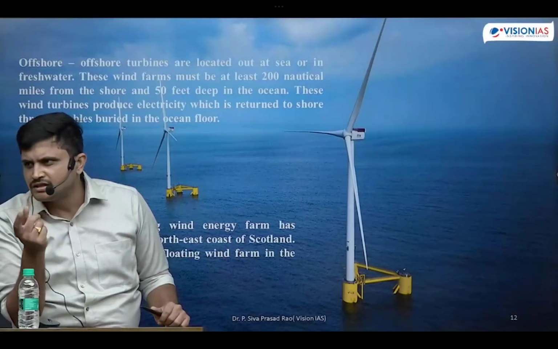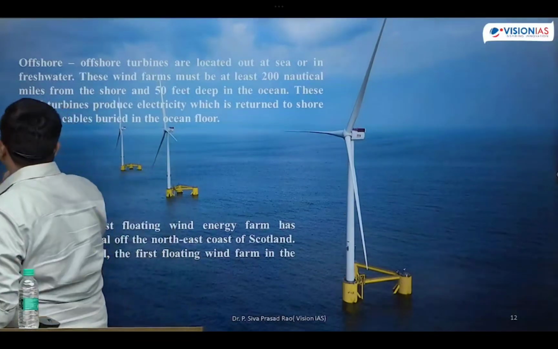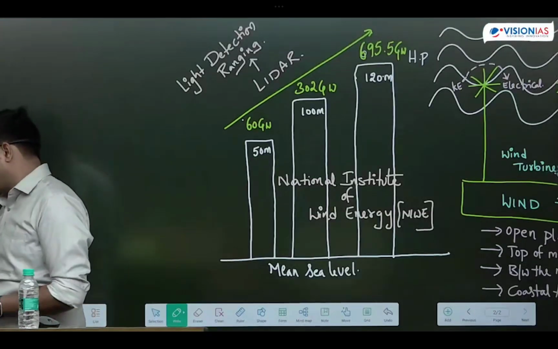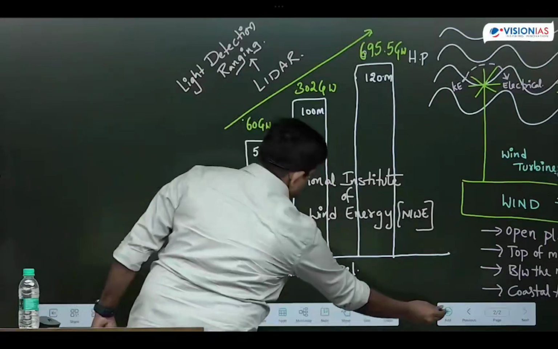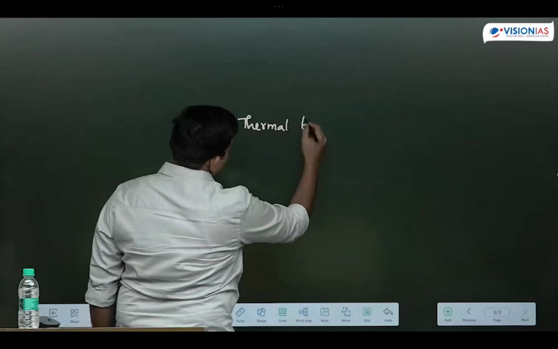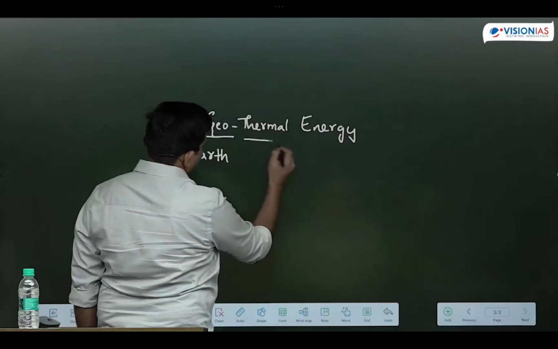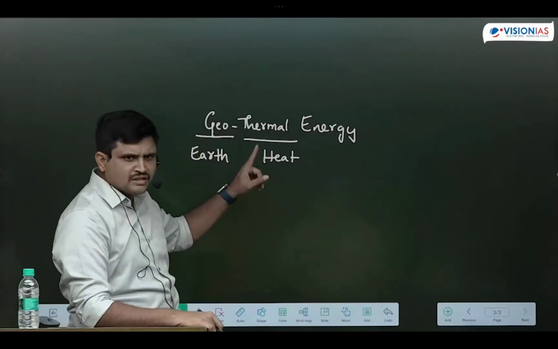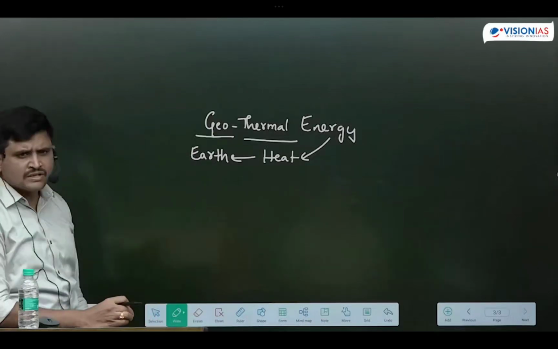Next one is other energy resources. What means geothermal energy? We'll go through geothermal energy. The name itself is saying what? Geo means earth. Thermal means heat. Heat energy that is extracted from the interior layers of the earth crust, we call it geothermal energy.